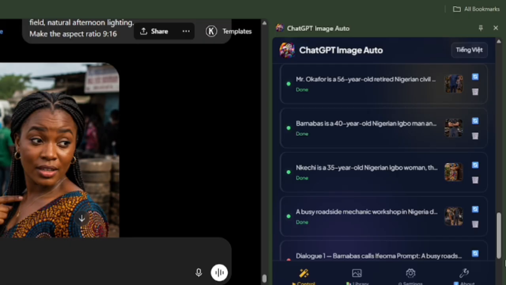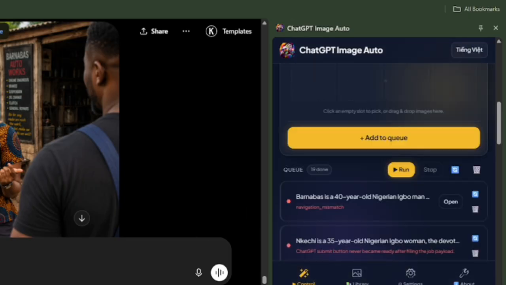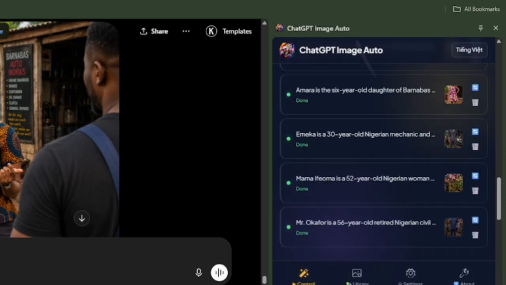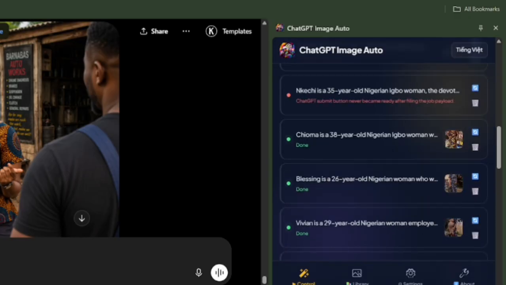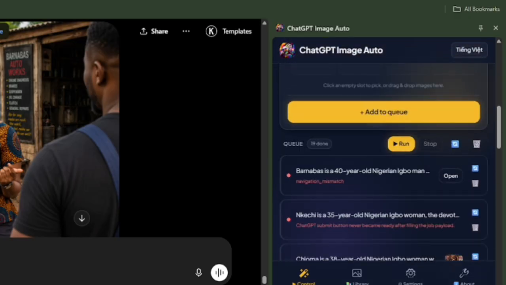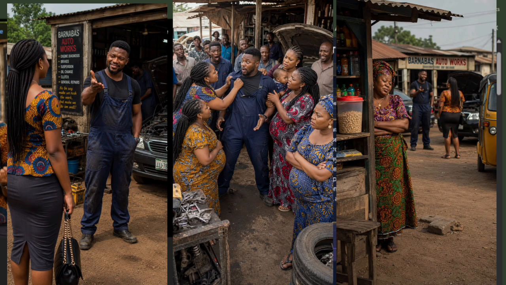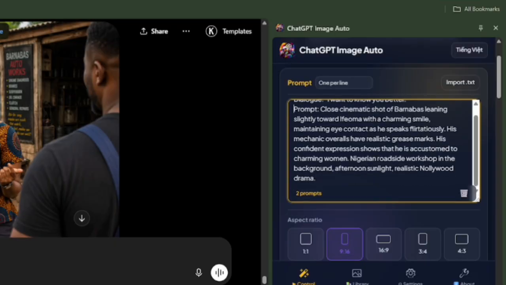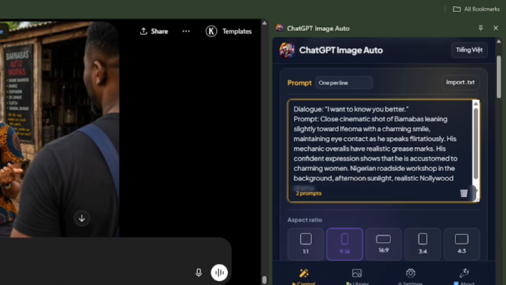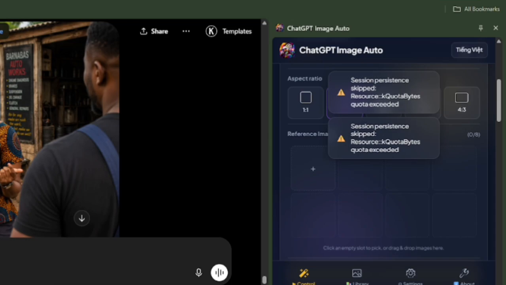Since we've already established how it looks in dialogue 1, we can simply use that same dialogue image. We can use it and put it here as the reference image and paste in the prompt for it. In this way, we are going to maintain consistency of your story. So with this same process and pattern, I'm going to repeat it for the rest of the dialogue scenes. One important thing to note is that when you generate about 20 images, your free generation in this ChatGPT auto image generator is going to get exhausted. So if that happens, you just need to sign up with another email address and continue generating.